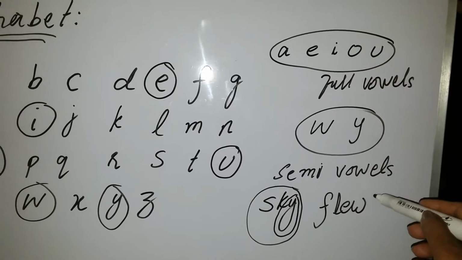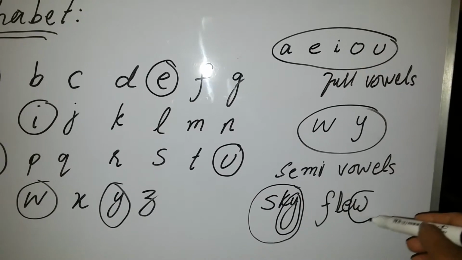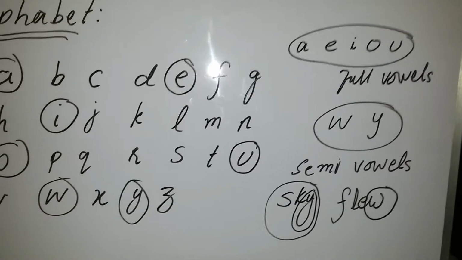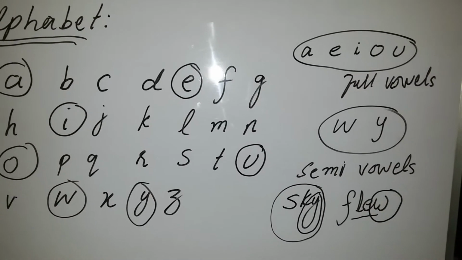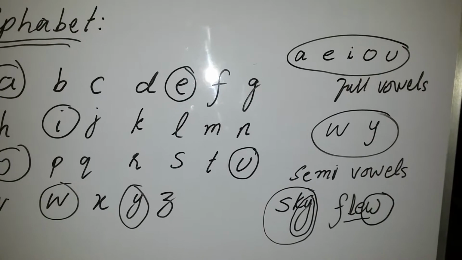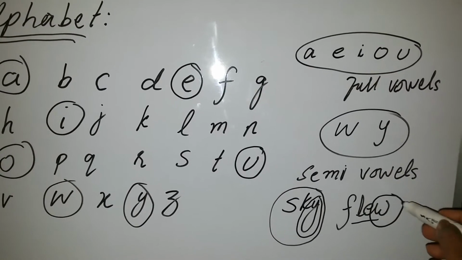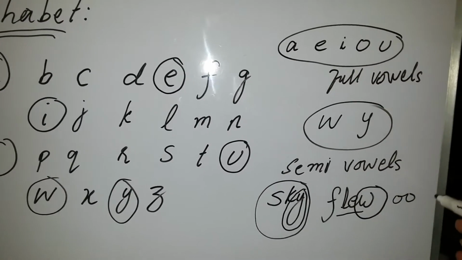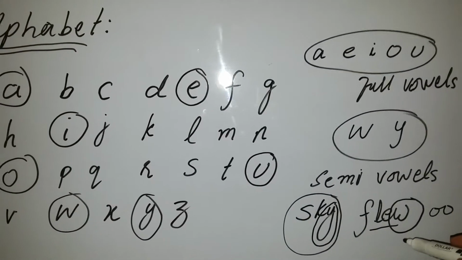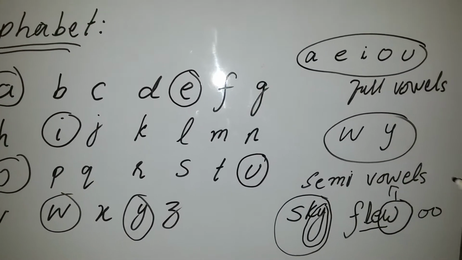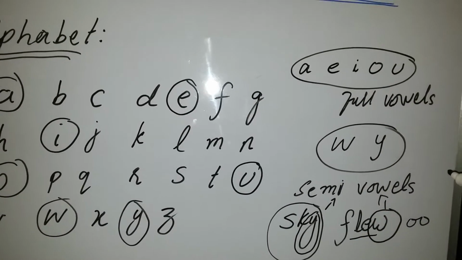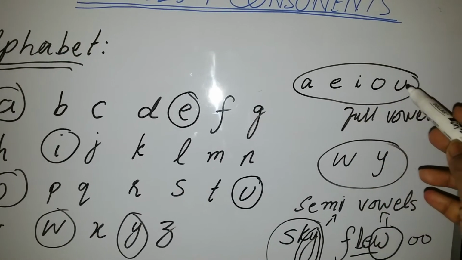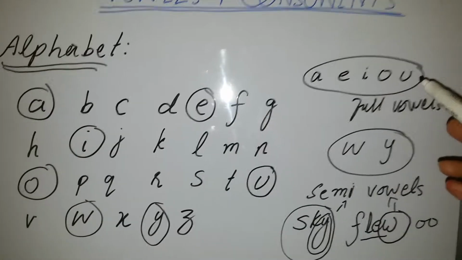Similarly, in this word you will see W. It is giving you the sound of U. When you pronounce this word, it will be pronounced flew. It means W is giving you the sound of U. That's why W is also considered a semi-vowel. Y and W are called semi-vowels, and A, E, I, O, U are called full vowels.